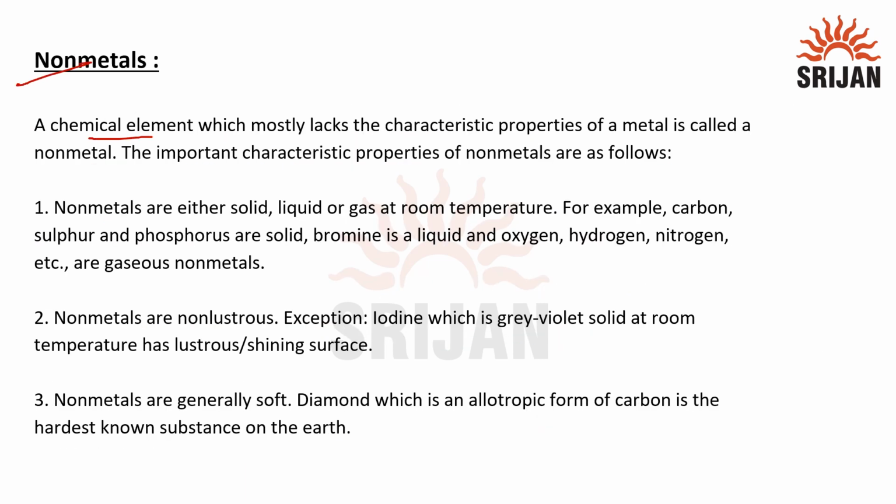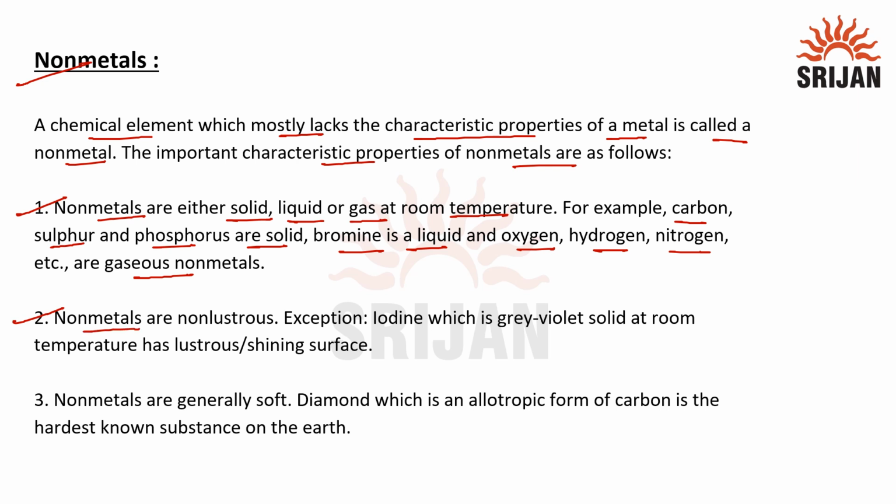Now let's understand about nonmetals. A chemical element which mostly lacks the characteristic properties of metal is called nonmetal. The important characteristic properties of nonmetals are: first, nonmetals are either solid, liquid, or gas at room temperature. For example, carbon, sulfur, and phosphorus are solid, bromine is liquid, and oxygen, hydrogen, nitrogen are gaseous nonmetals. Next property is nonmetals are non-lustrous. Exception is iodine, which is a gray-violet solid at room temperature and has luster or shine.